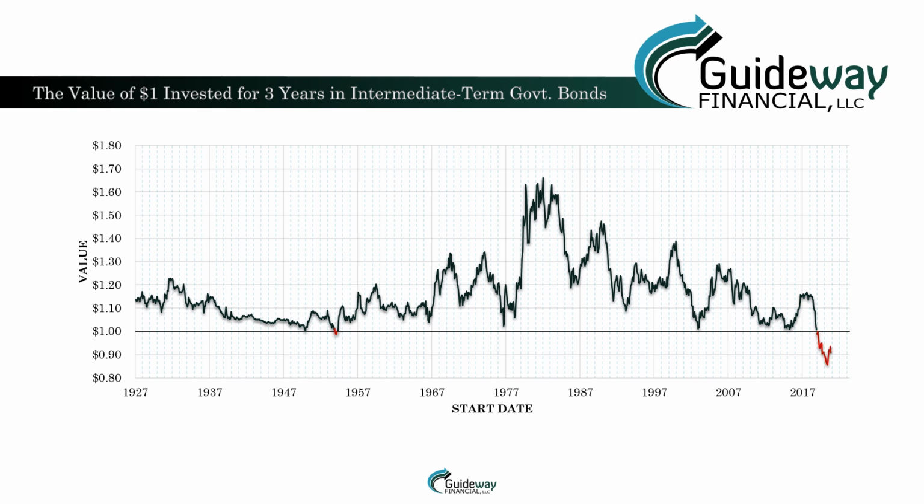bonds. The x-axis is the start date of the investment. So for example, the first point on the left is the value in 1930 of a $1 investment made in June of 1927. The end value was around $1.13. Except for 4 tiny losses around 1954, everything seemed fine until 2019. At that point, the 3-year returns start to plummet.